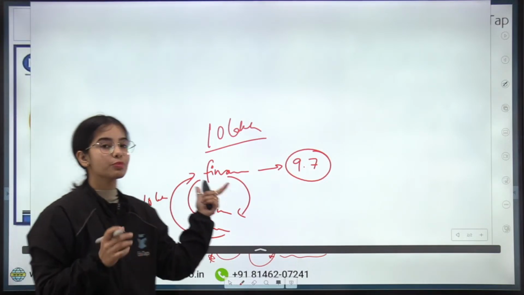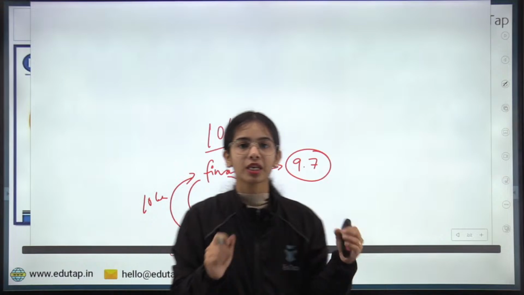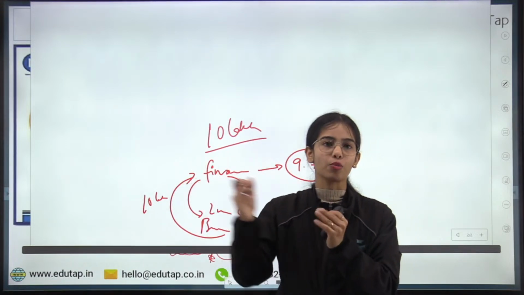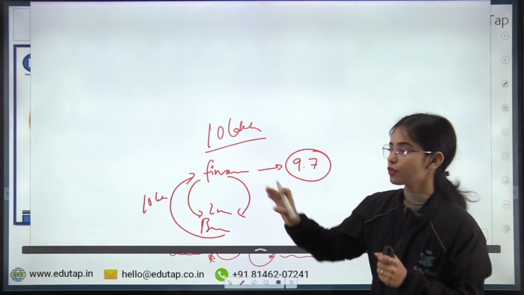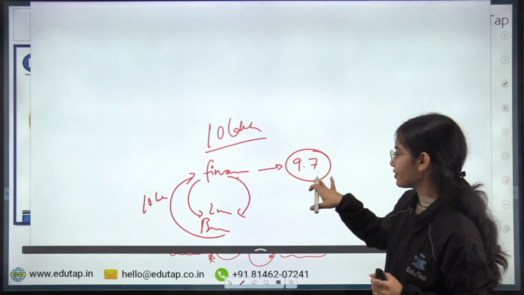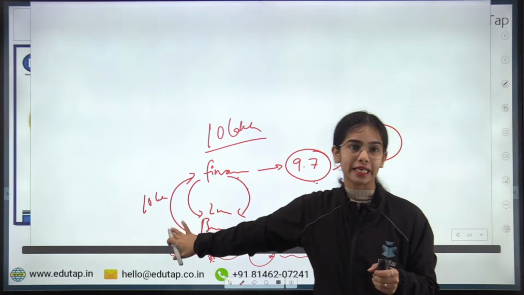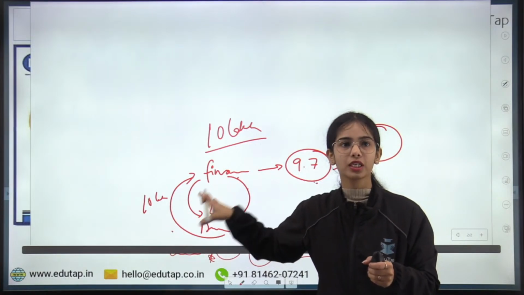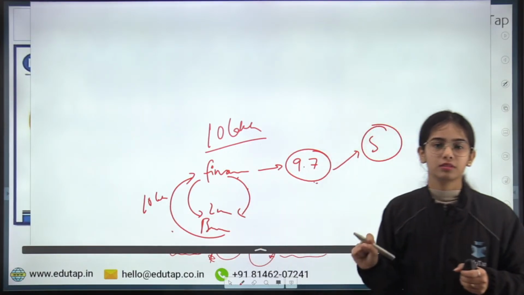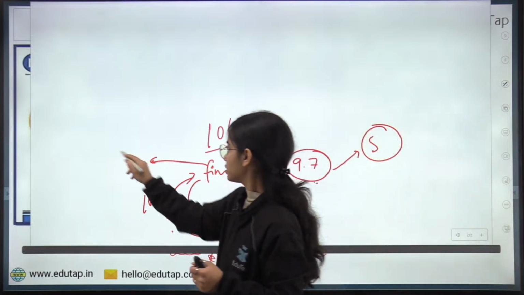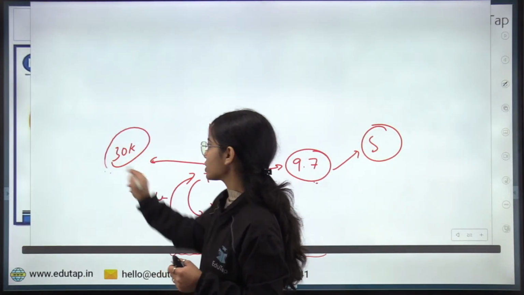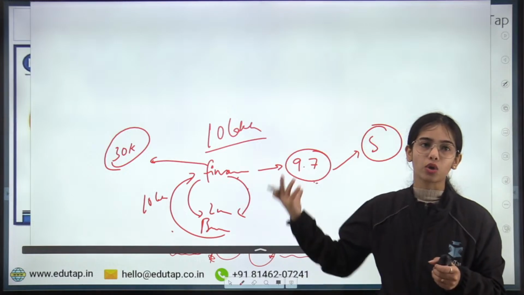So how much profit is the financier making? The financier has given 9 lakh 70,000 to the seller. After 2 months the financier will get 10 lakh. So how much profit is the financier making? 30,000. 30,000 is the profit that the financier is making on this bill.